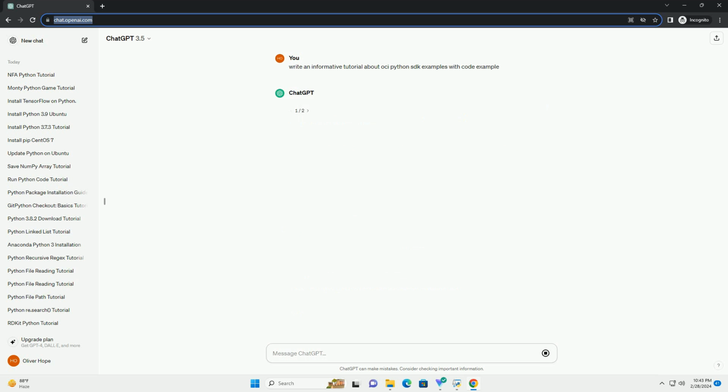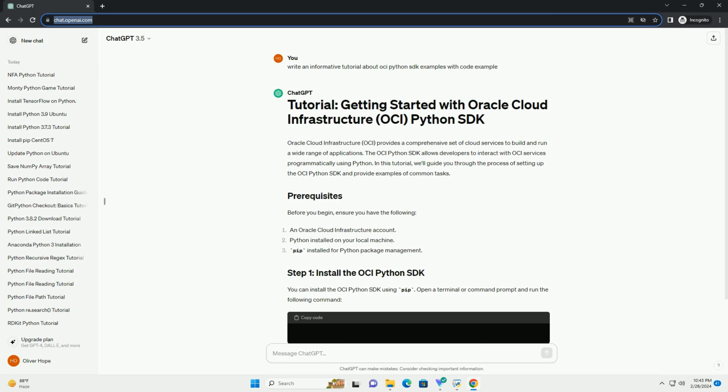You can install the OCI Python SDK using pip. Open a terminal or command prompt and run the following command. This command will download and install the OCI Python SDK along with its dependencies.